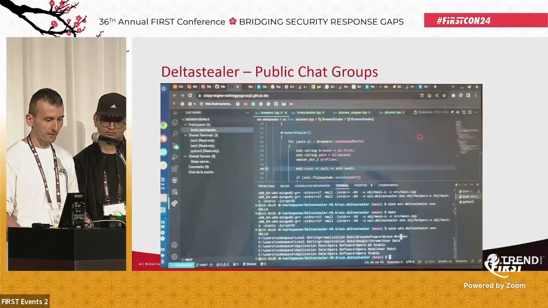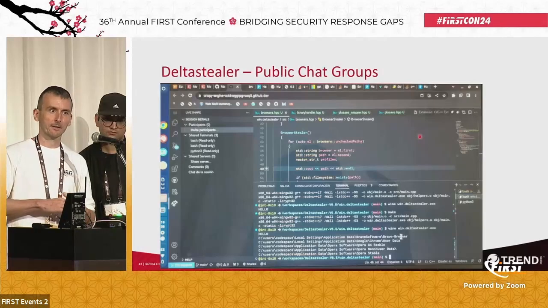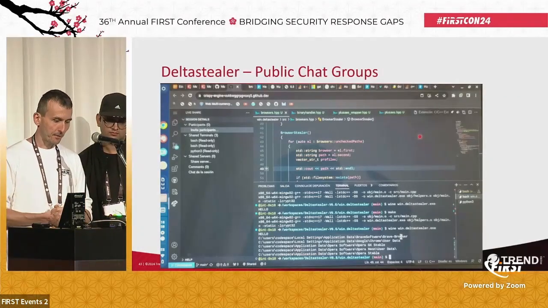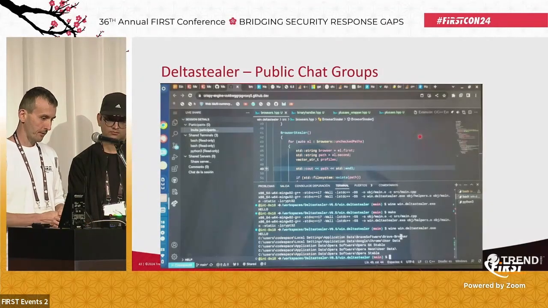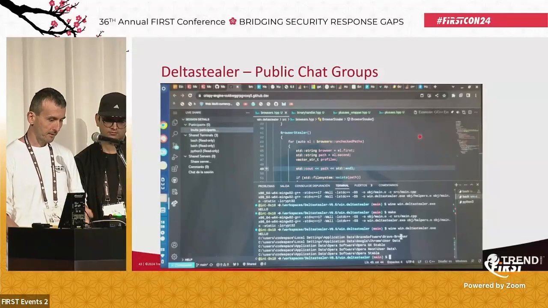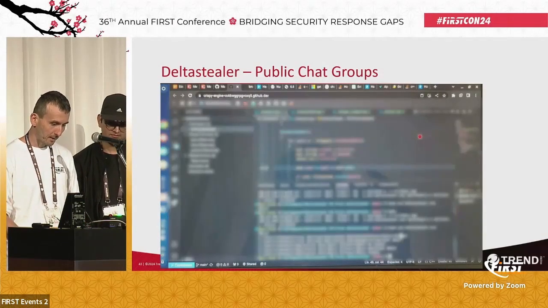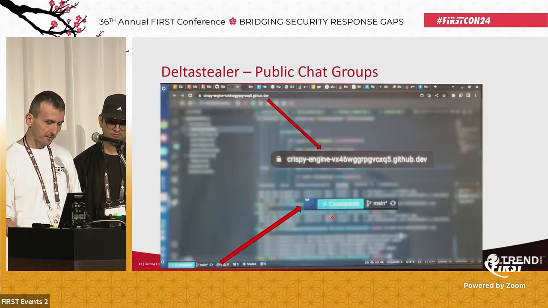But one interesting thing is that the threat actors were active on Telegram, and they had a public chat group where they shared many different pieces of information. So we just followed this Telegram group, and we noticed that sometimes the actors share screenshots. You can see that this looks like a piece of code. If you zoom in a little bit, you can see on the bottom left there is the text